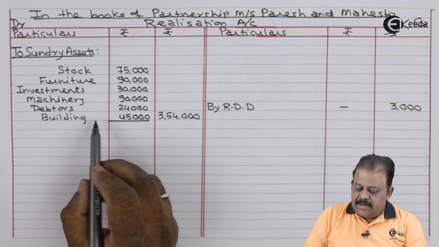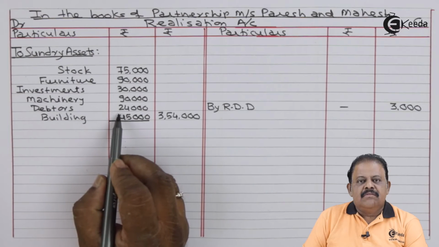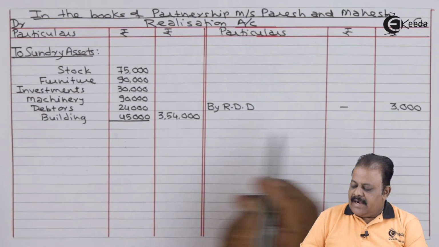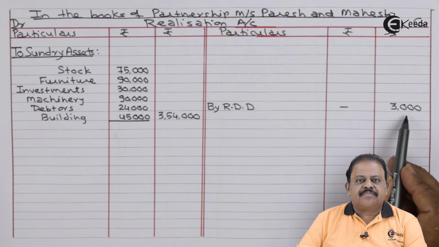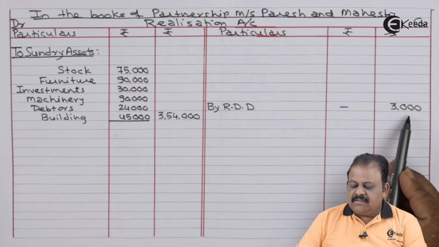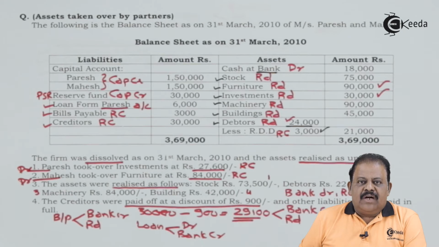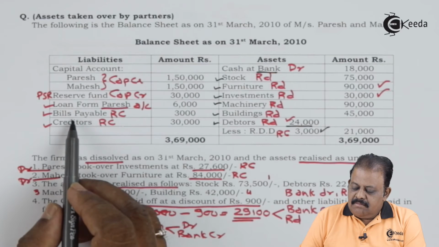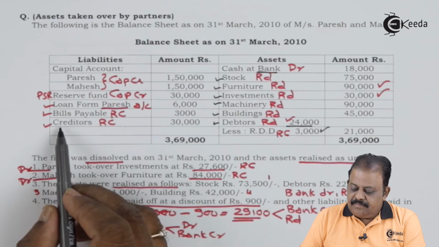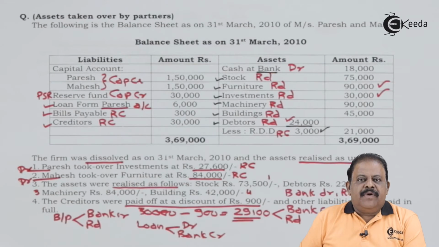Debtors are transferred to the debit side at gross value, and RDD is transferred to the credit by 3,000. Now other liabilities, bills payable and creditors, will be transferred to the credit of realization account.